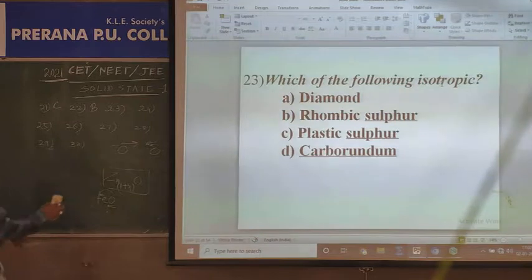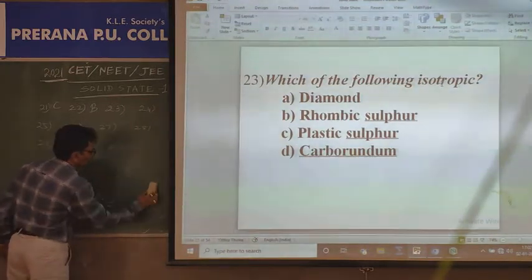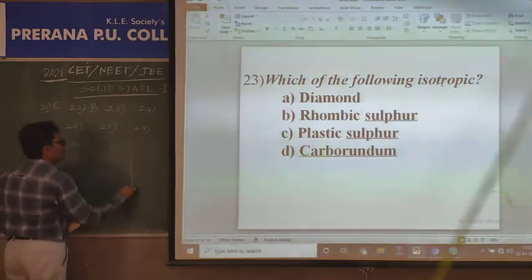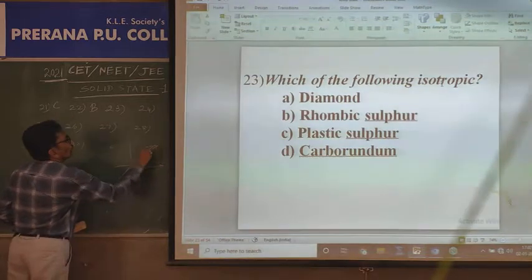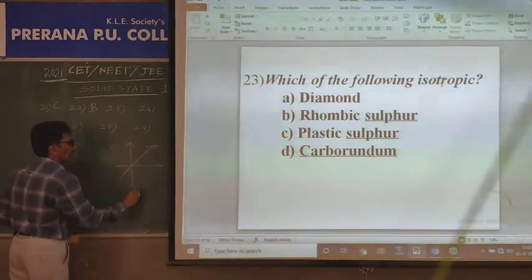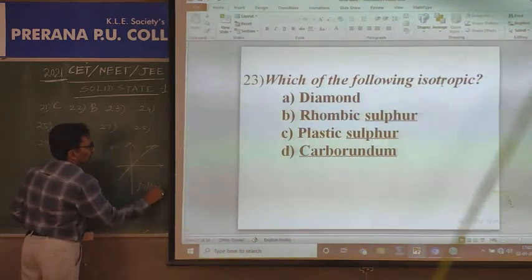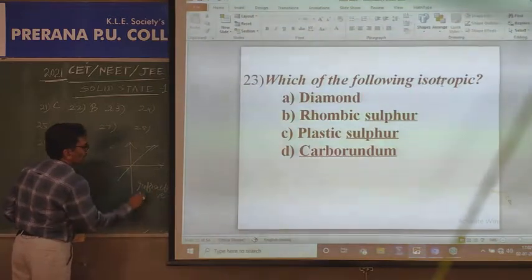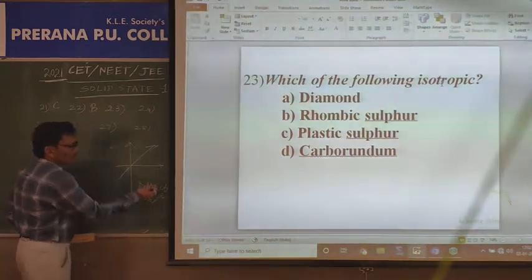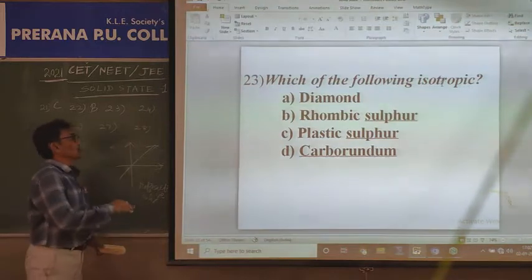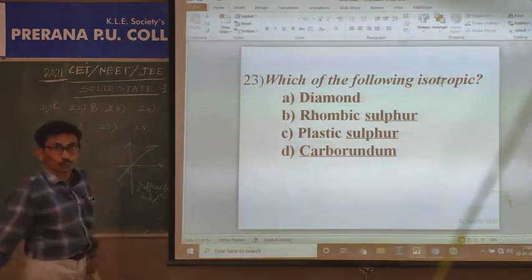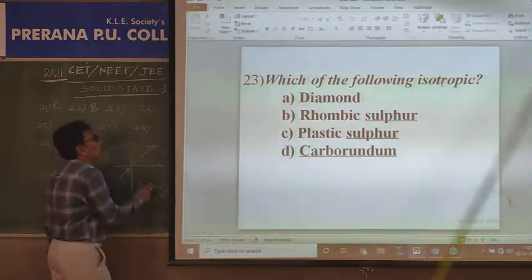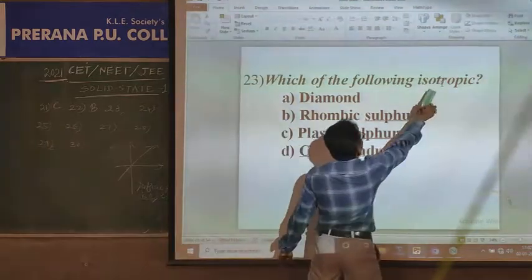Along different axes, a property of a solid like refractive index, which is one of the properties of solids, with different values is anisotropic. The same value, that same value along all axes, is isotropic. It is a property